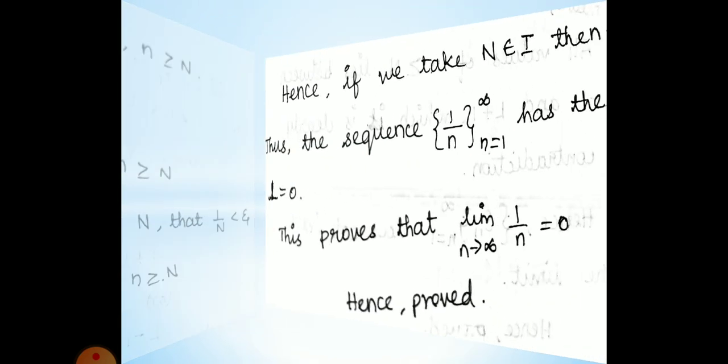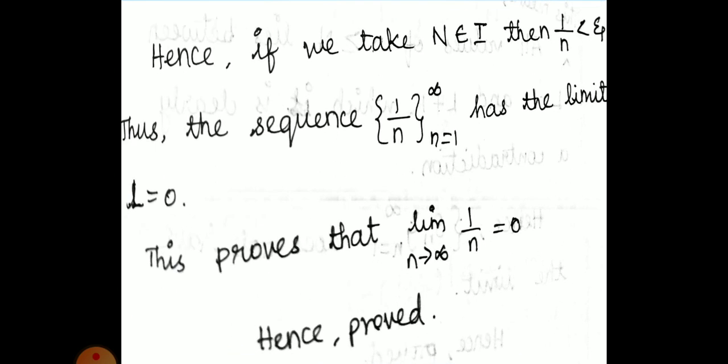So if we choose N such that 1 by capital N is less than epsilon, then 1 by small n is less than or equal to 1 by capital N, since n is greater than or equal to N. Therefore 1 by n is less than epsilon. If we take n belonging to the set of positive integers, then 1 by n is less than epsilon. So the sequence 1 by n, where n equals 1 to infinity, has a limit L equal to 0. This proves that limit n tends to infinity of 1 by n, that is Sn, equals 0.